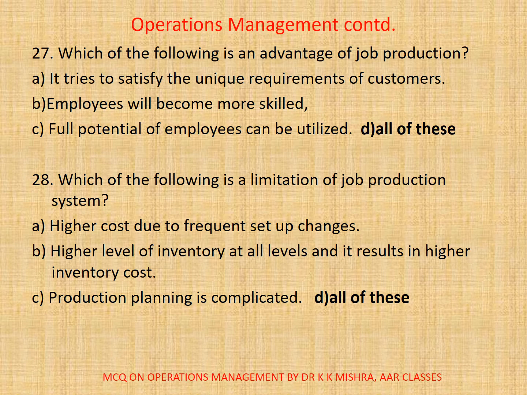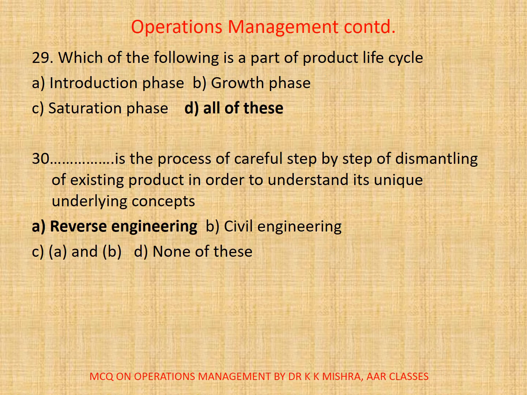28. Which of the following is a limitation of job production system? A, higher cost due to frequent setup changes, B, higher level of inventory at all levels and it results in higher inventory cost, C, production planning is complicated, D, all of these. Here correct option is D, all of these.